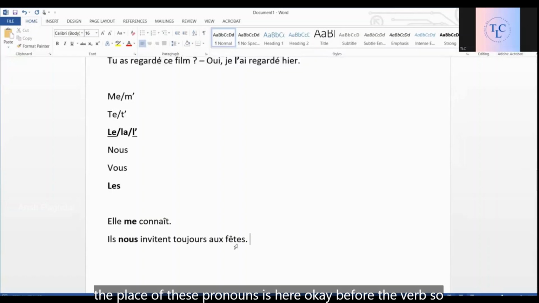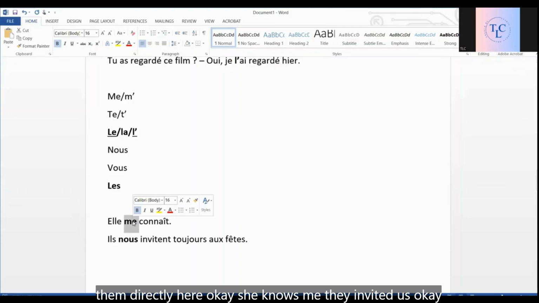No. The place of these pronouns is before the verb. So if you translate from English, don't get mistaken. We never put it after the verb. Whether there's a repetition or not doesn't matter here. We have to put them directly here. She knows me. They invited us. Those me, us, you will be placed directly before the verb.